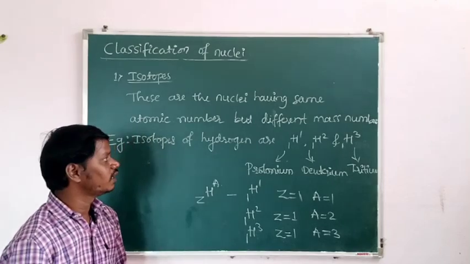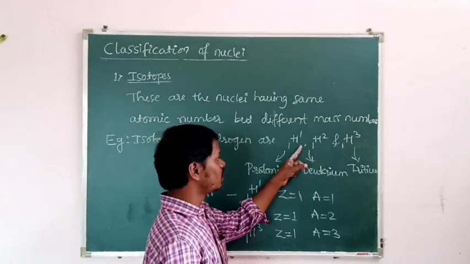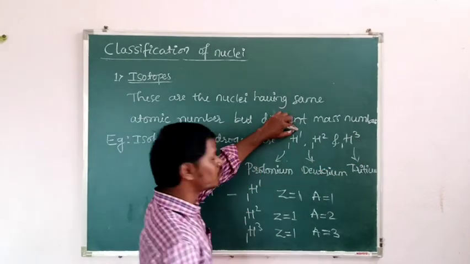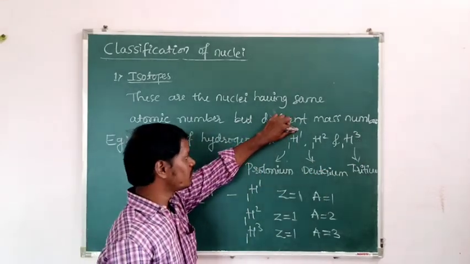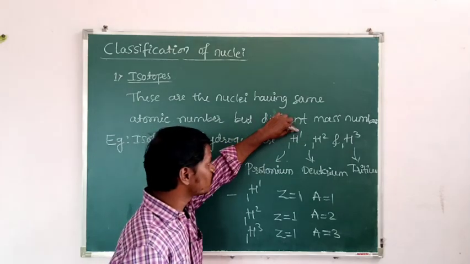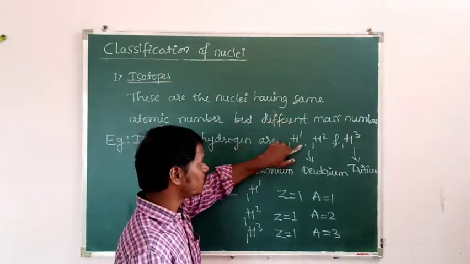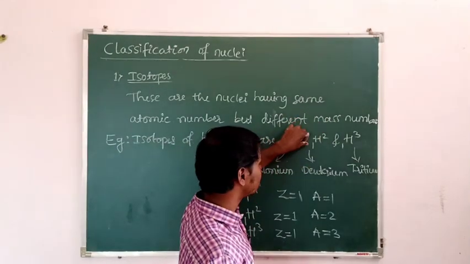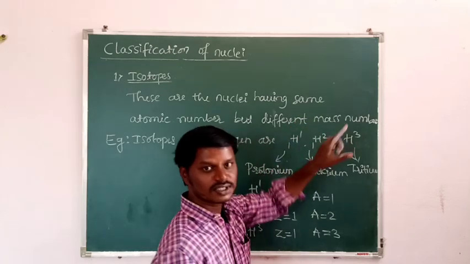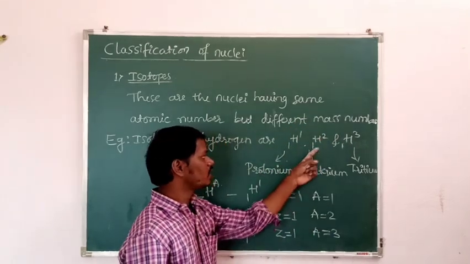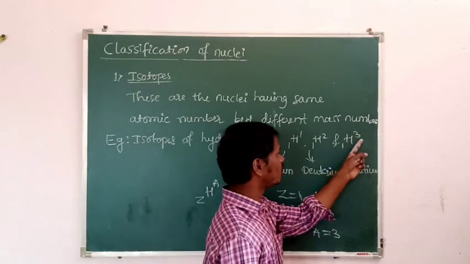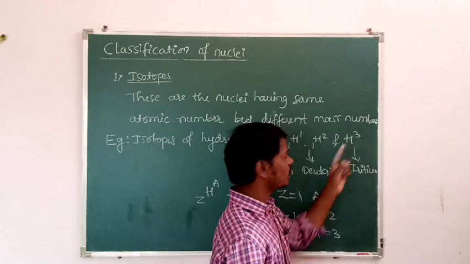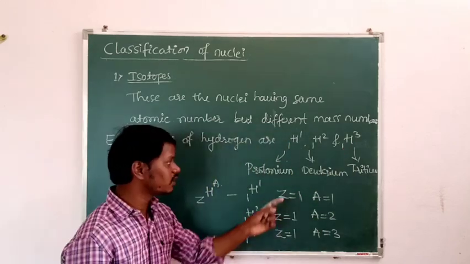And what about the neutrons? Here the neutron number is 0, here it is 1 and here it is 2. How do we find the number of neutrons? Mass number minus atomic number. For 1H1, 1 minus 1 is 0. For 1H2, 2 minus 1 is 1. For 1H3, 3 minus 1 is 2. Means the number of neutrons present in tritium is 2.